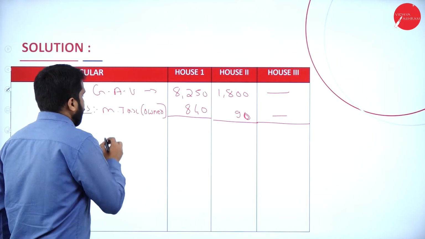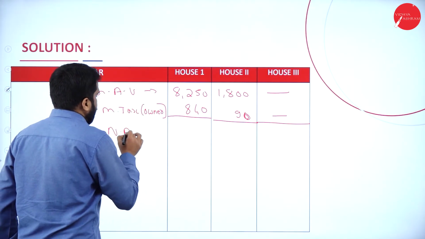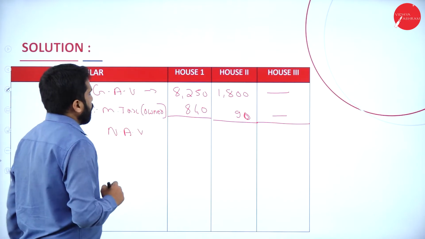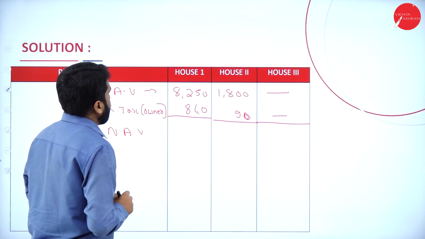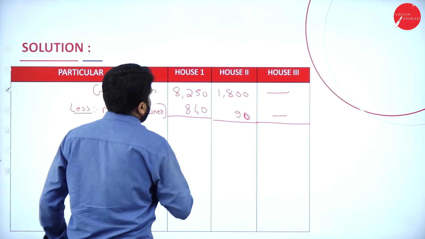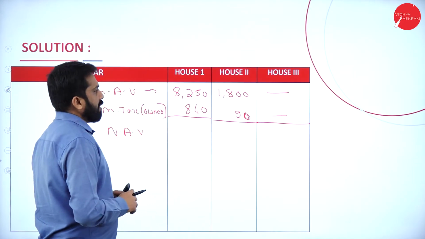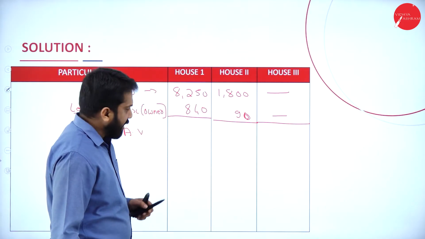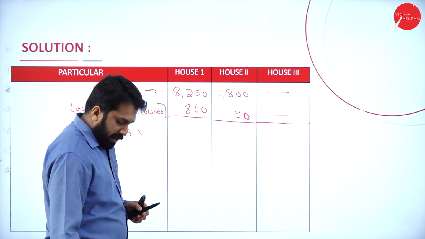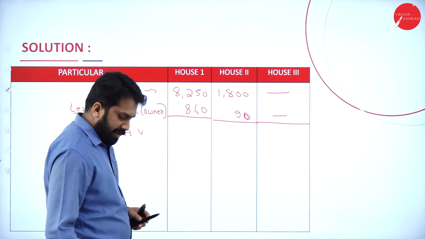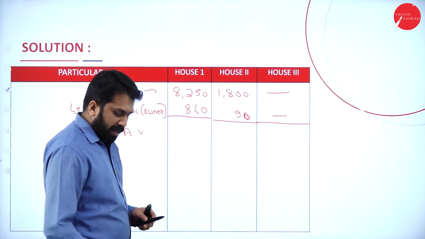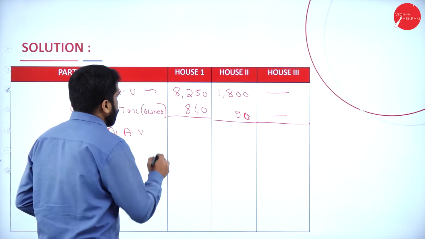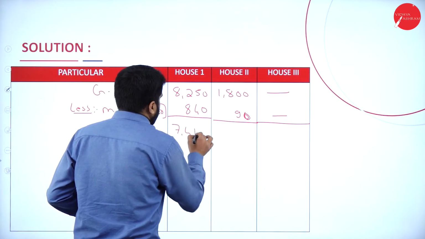Now, what is your net annual value? So you get around how much? So 8,250 minus 840. I'll work out with calculator. 8,250 minus 840, I got 7,410.